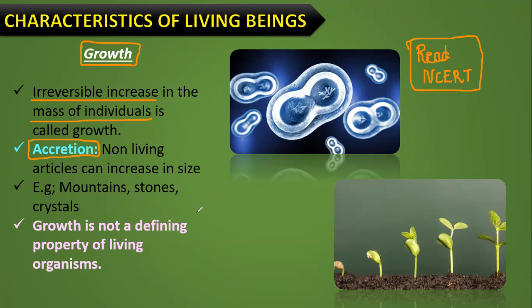What do you mean by accretion? Suppose a mountain or a stone or a crystal has been accumulated. That is, a simply placed stone has been accumulated with a large amount of soil or some smaller rocks or whatever. Okay. So that can be called accretion. That is, non-living articles can increase in size. So the growth which is seen in non-living objects can be termed accretion. Clear? Done? Yes. So the next one, mountains will grow.